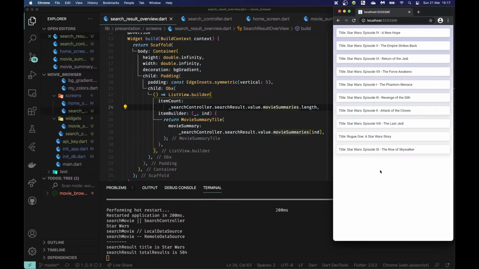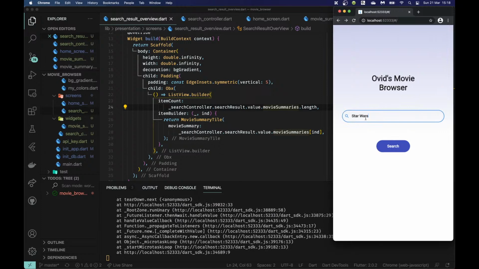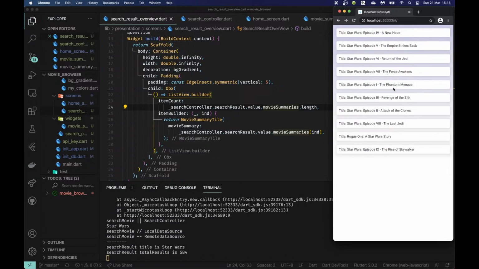This app isn't finished, first of all, because it doesn't look the way we want it to. But more importantly, there are still some things I want to show you guys. For example, currently, because I have to restart it, I'm not sure if it's getting the information from the local data source. So we do need to double check that. And what I'm going to do in the next one is, the same way this has a search bar here, I'm going to put a search bar on the top over here, and I'm going to put a back button here, or maybe somewhere else, I don't know, and we'll make the entire thing look nicer.